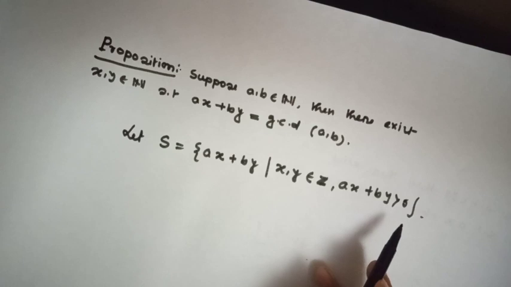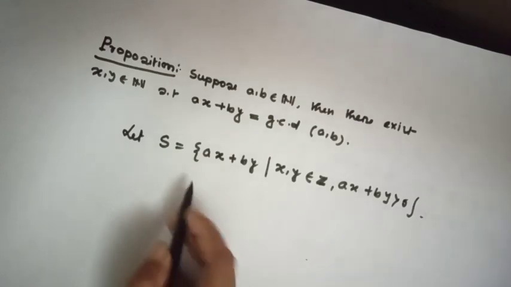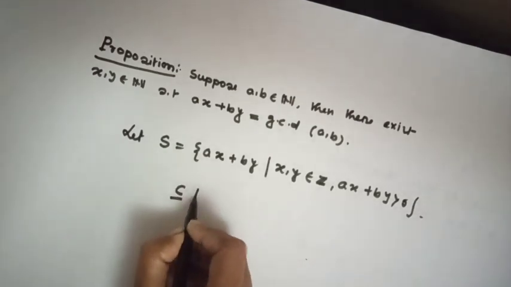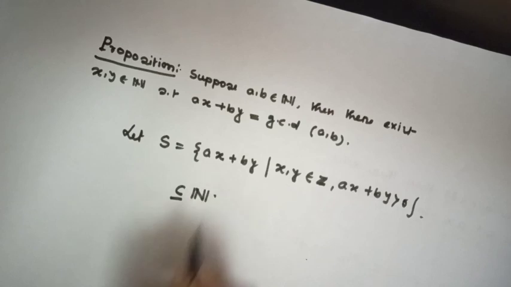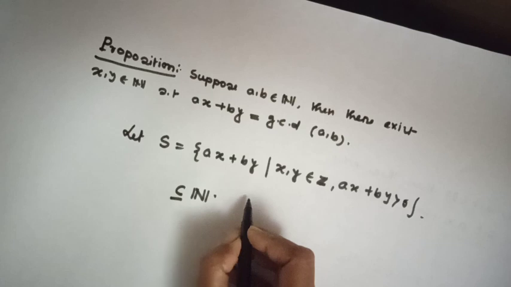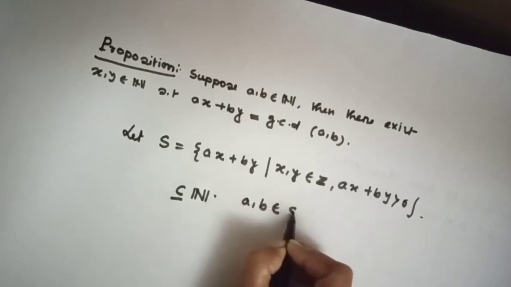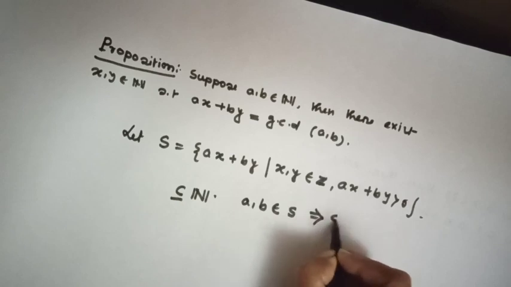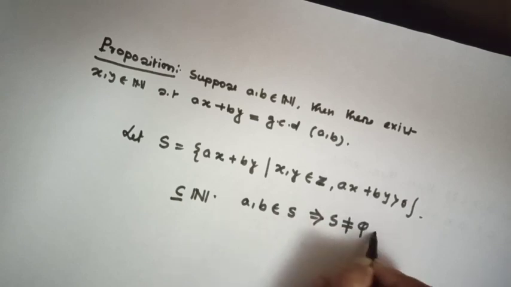Since ax plus by is strictly greater than 0, S is a subset of N, and a, b always belong to S. Just take x equal to 1, y equal to 0, or x equal to 0, y equal to 1. That means a, b always belong to S. That implies S is not equal to the empty set.